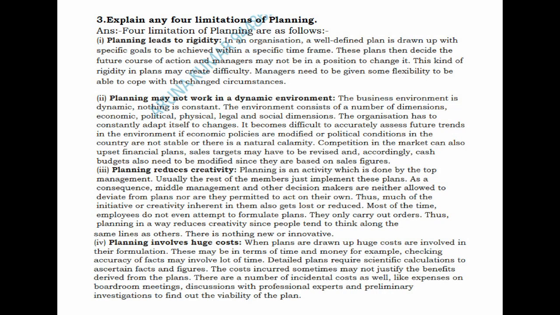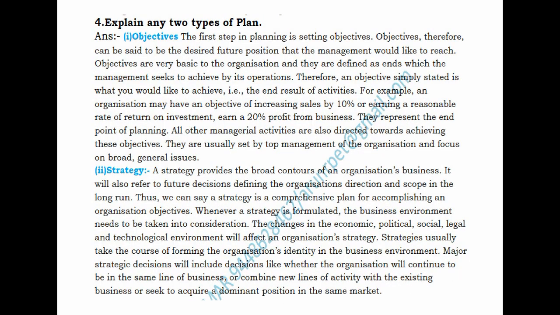So the fourth question is like, explain any two types of plans. So in plans there are objectives, strategies, rules, procedures, methods, budget. So what you can do is, you can explain any two types of plans. So it may be objective and strategy, or policy, or procedures, or methods, or rule, program, budget. What you can do is explain any two of those types of